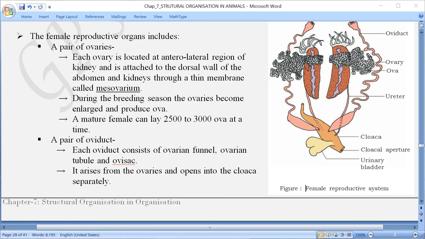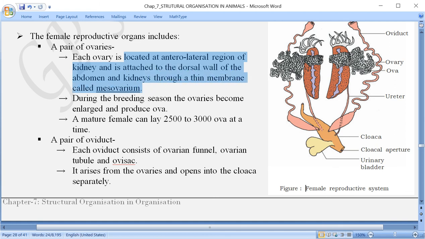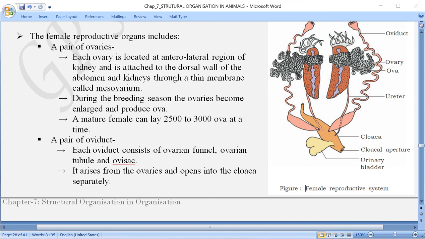Very similar to what we discussed about how the testis is attached to the dorsal wall of the abdomen and also to the kidney, in the female reproductive system a pair of ovaries is located at the anterolateral region. Antero means the front part, and lateral means slightly to the side, so the anterolateral region of the kidney. This is attached to the dorsal wall of the abdomen and the kidneys through a thin membrane called the mesovarium. Is it right? Over here it is mesovarium, over here it will be mesorchium. Here I have to correct it.